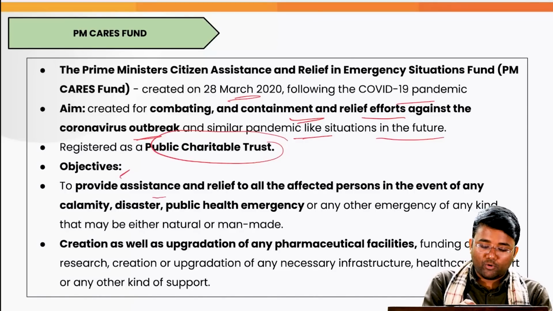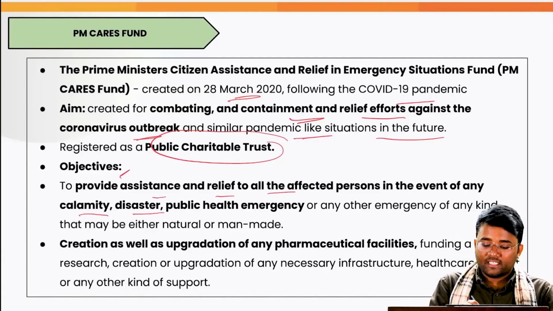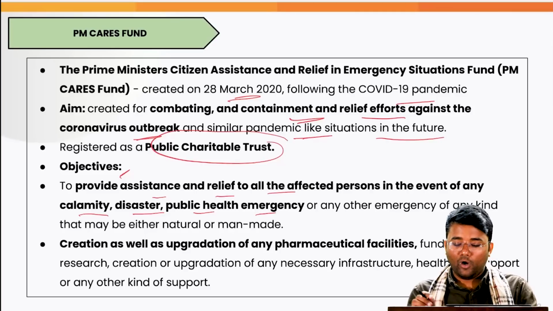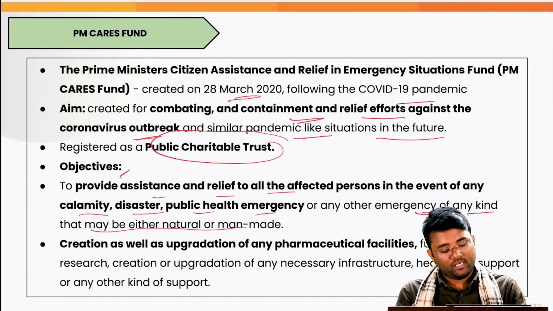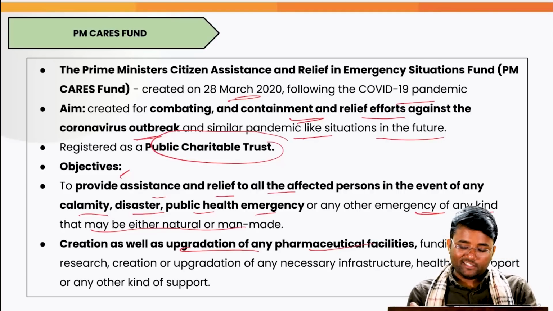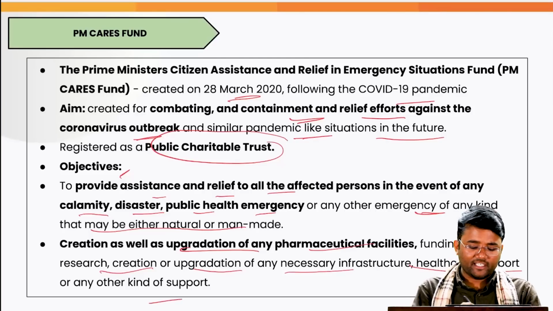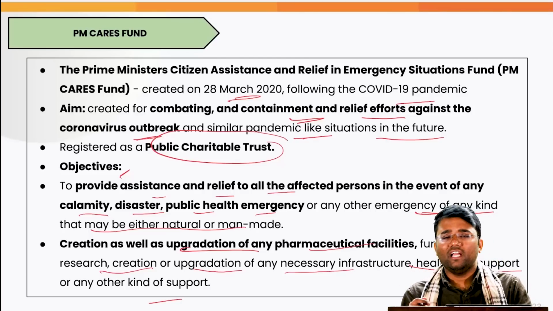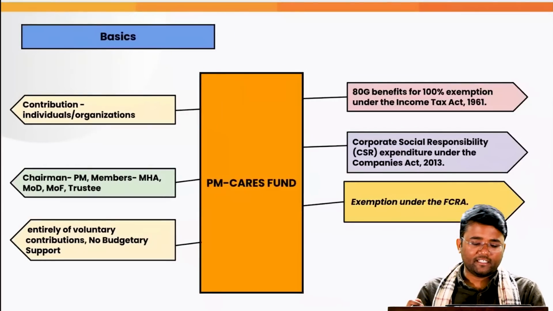The objectives of this are to provide assistance and relief to all the affected persons in the event of any calamity, disaster, public health emergency, or any other emergency of any kind that may be either natural or man-made. Also the creation as well as upgradation of pharmaceutical facilities, funding research, creation or upgradation of necessary infrastructure, healthcare support, or any other kind of support that might be needed in future to address any health-related contingency.